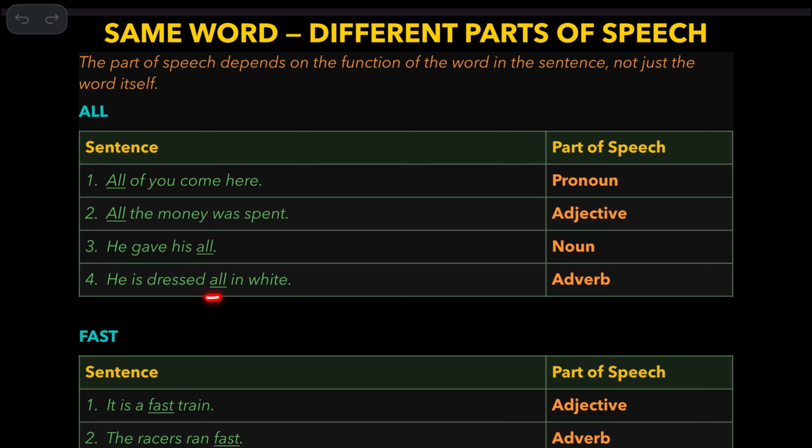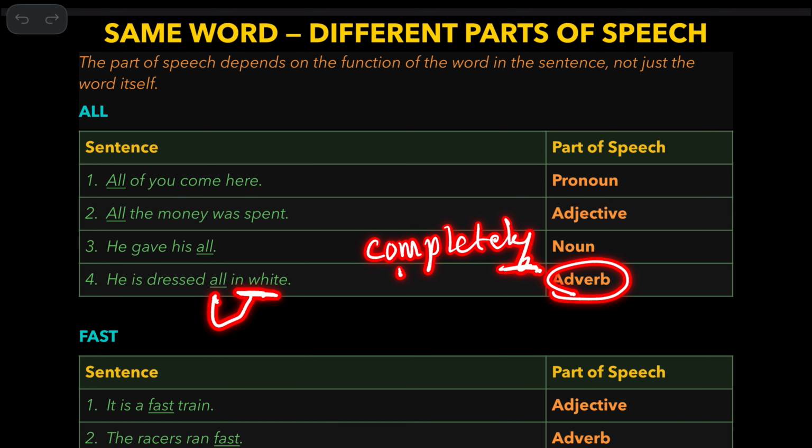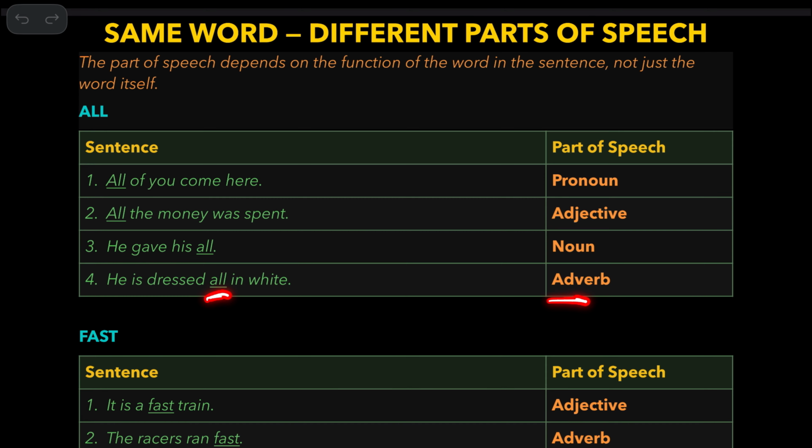He is dressed all in white. Adverb. So how can we say that it is an adverb? Because see here, completely. So it's an adverb. So you can actually replace all with completely. He is dressed completely in white. So this actually modifies this phrase. Okay. So all and completely are similar, and completely is an adverb. So all is also an adverb.